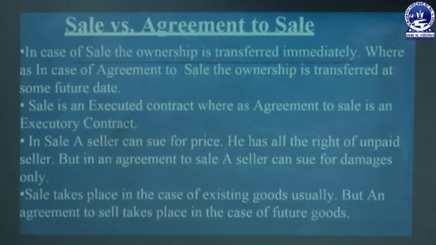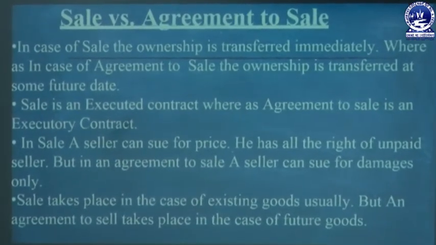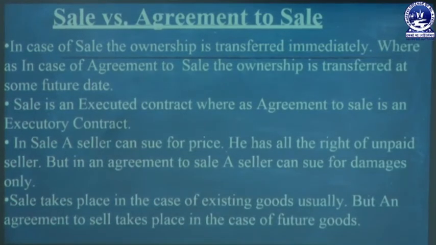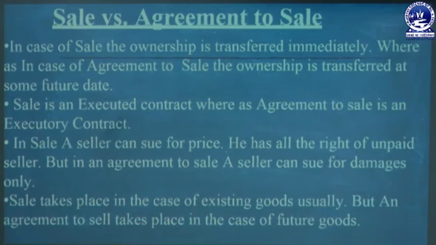Next we are going to discuss the basic difference between sale and agreement to sell. We already discussed what is sale and what is agreement to sell. Sale means absolute sale, which means ownership is immediately transferred from the seller to the buyer. But agreement to sell means the ownership is transferred at a future date, subject to fulfillment of certain conditions. So we will discuss the basic differences one by one.